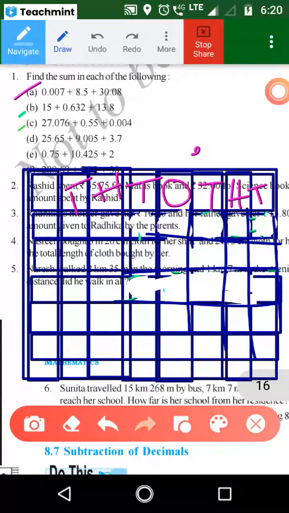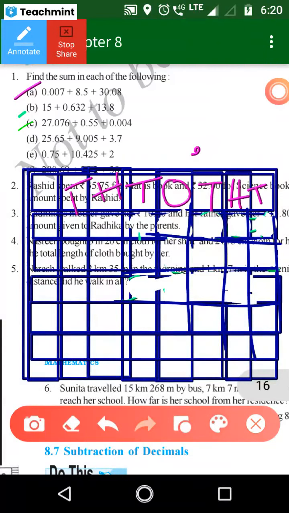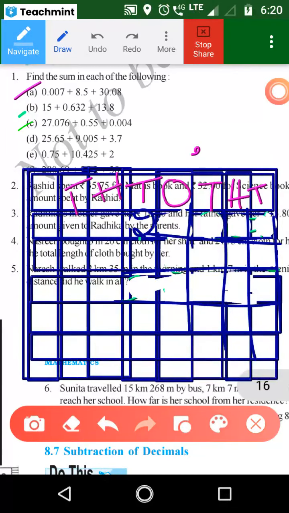Okay, next problem. 27. So 20. So 27.076.